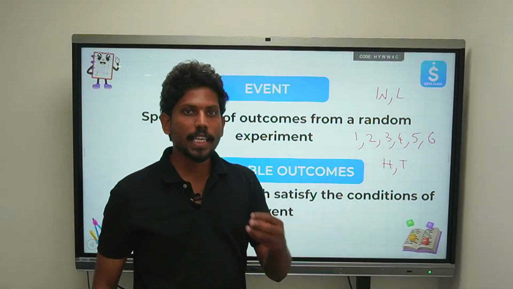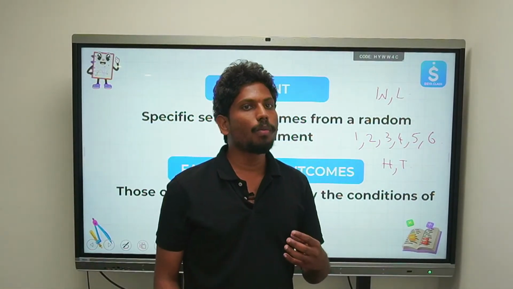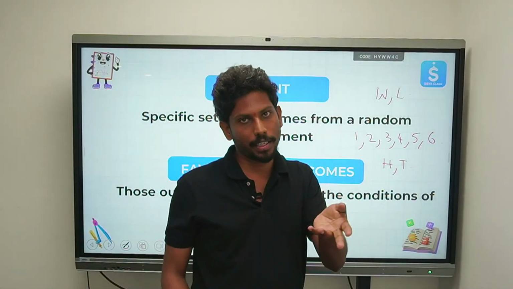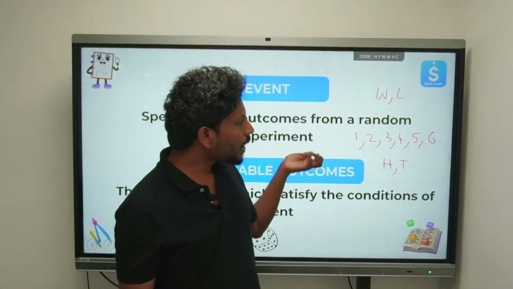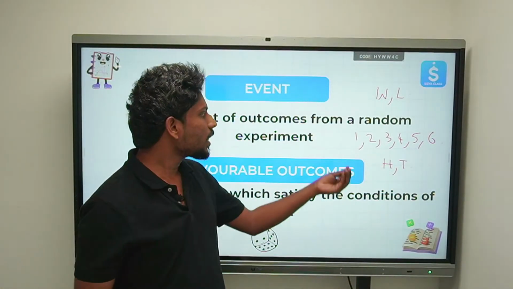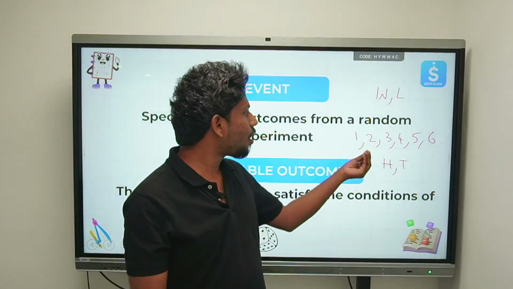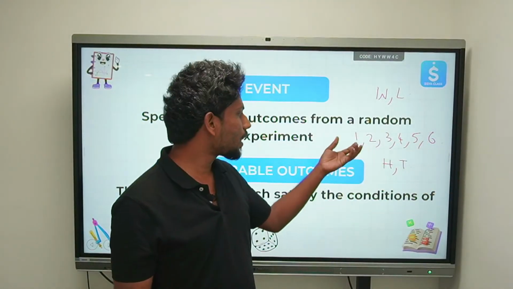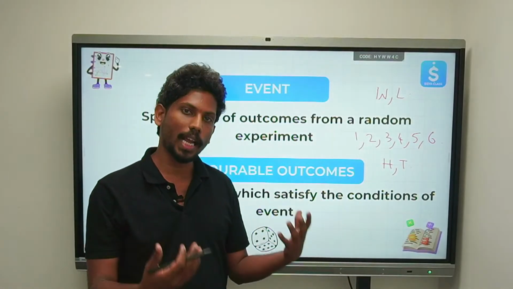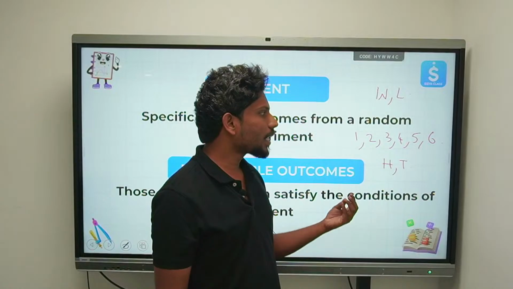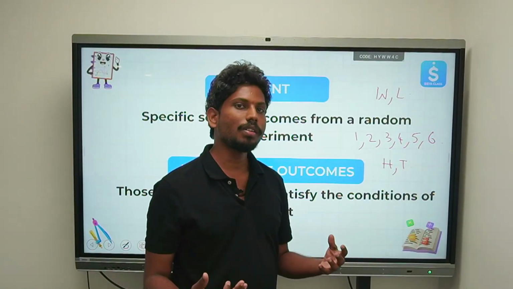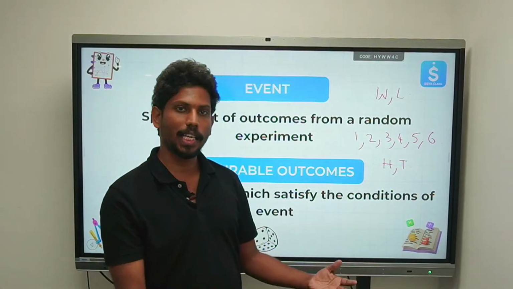So an event is, I can say, what is the chance of winning. That is an event that I have created. Or when I'm rolling a die, what is the probability of getting an even number? I'm creating an event of even numbers. Like that, I can create n number of events. In fact, you can create 2 to the power n events. There are some ways in which you can create an event, and then you can also find the probability for that particular event.